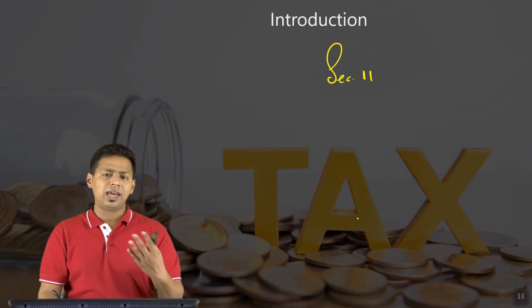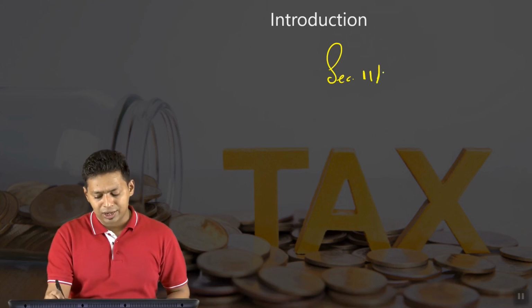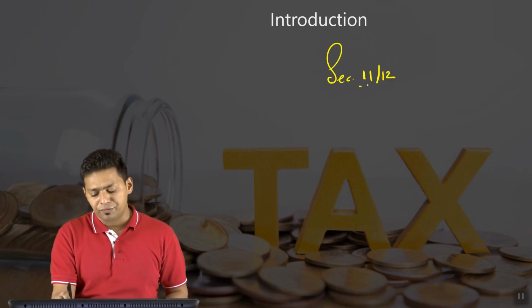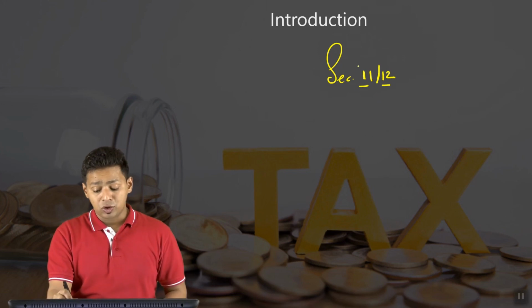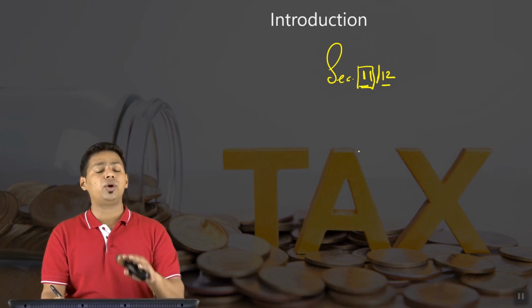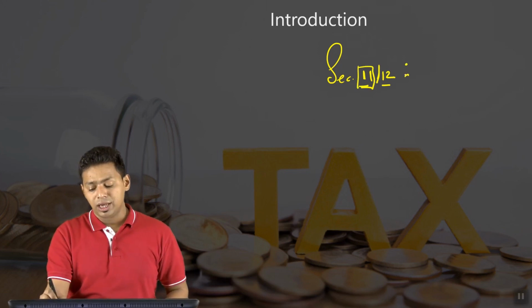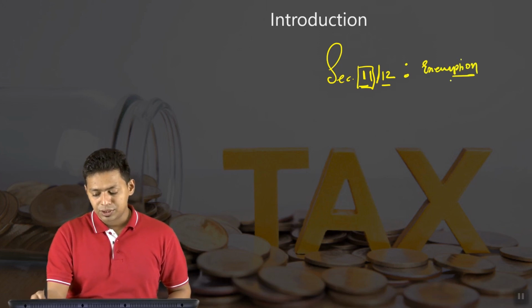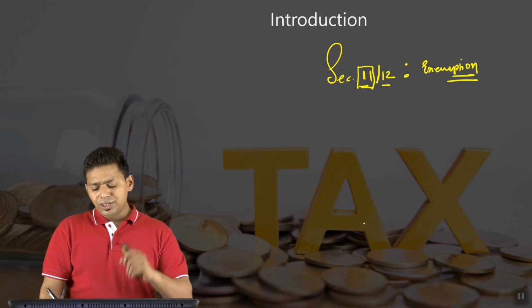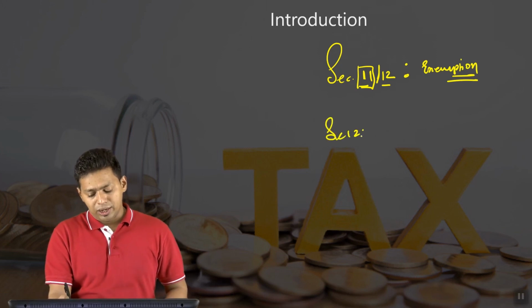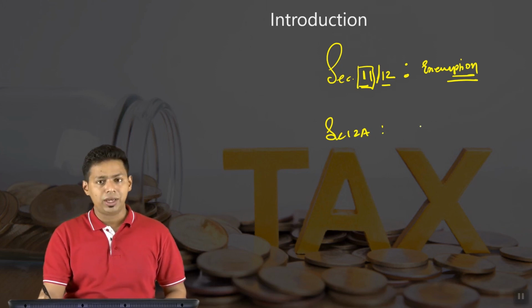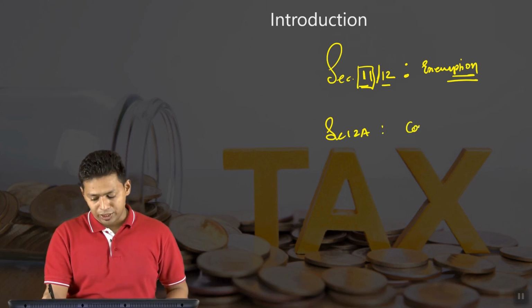When we say exemption is provided under section 11 and section 12, it is because reference to voluntary contributions is made in section 12. But you should understand the core section that we are going to learn is section 11, exemption to the charitable trust. Conditions are given in section 12A, and one of the conditions says that the trust should be a registered trust. There are a lot of conditions given in section 12A.